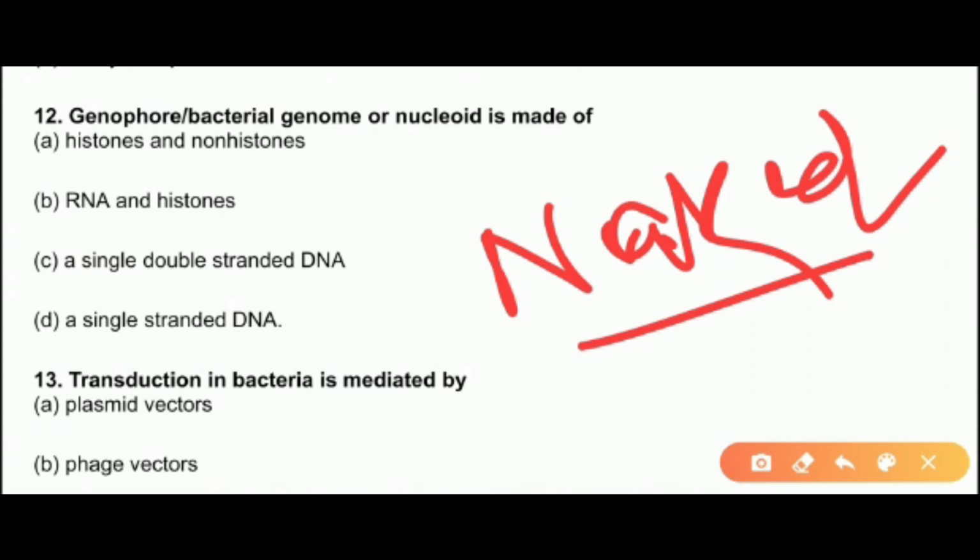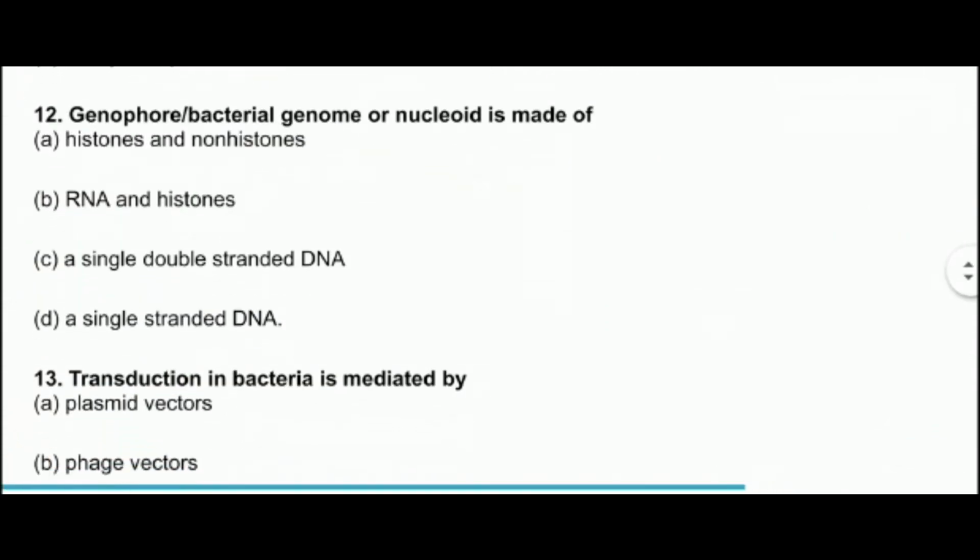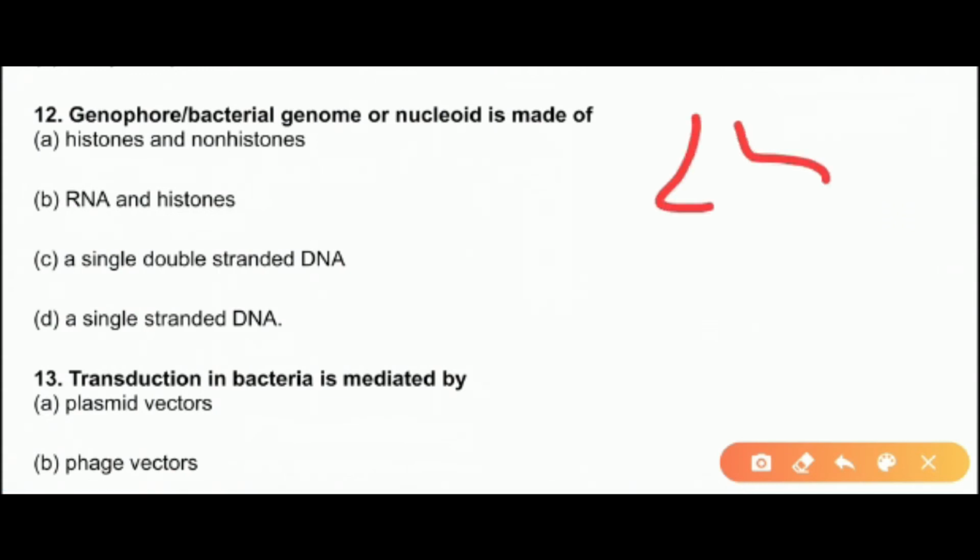The second one is RNA and histones. Histones again, no, can't be there. So first incorrect, second incorrect. Single double stranded DNA or a single stranded DNA. So if you remember this was the, I guess, mesosome, and then from here you can see the nucleoid attached which is double stranded, right? If you have seen the structure properly then you could have observed this.